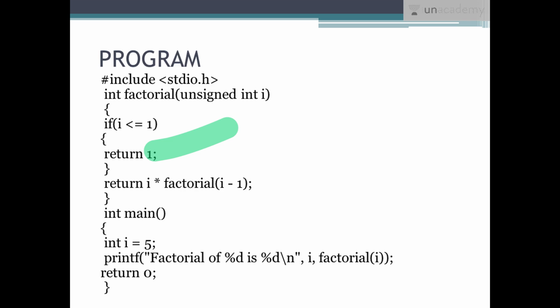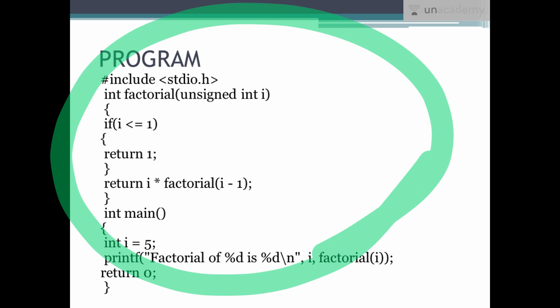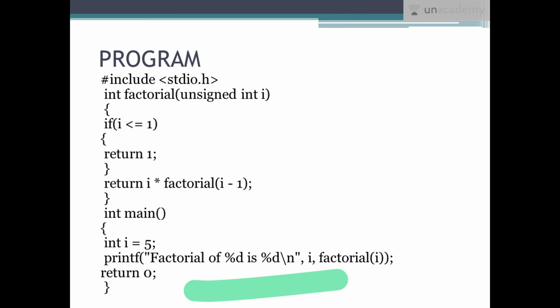Then next we have int main, where I have already declared i equals 5. If you want, you can also ask the user to enter a number, but I have made things simple by just declaring the number as 5, and I want the factorial of the number 5 only. So printf "factorial of %d is %d", i, factorial of 5. This means we get a final statement that factorial of 5 is 120. And after all this we just return 0. So this is the basic program of factorial. So the final output would be factorial of 5 is 120.